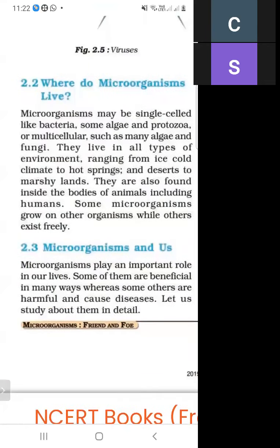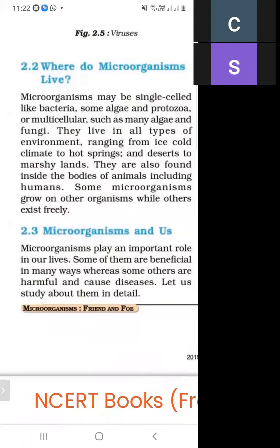They live in all types of environments, from ice and cold climates to hot springs, and from deserts to marshy land. They are also found inside the bodies of animals, like humans, and some grow on other organisms while others exist freely.